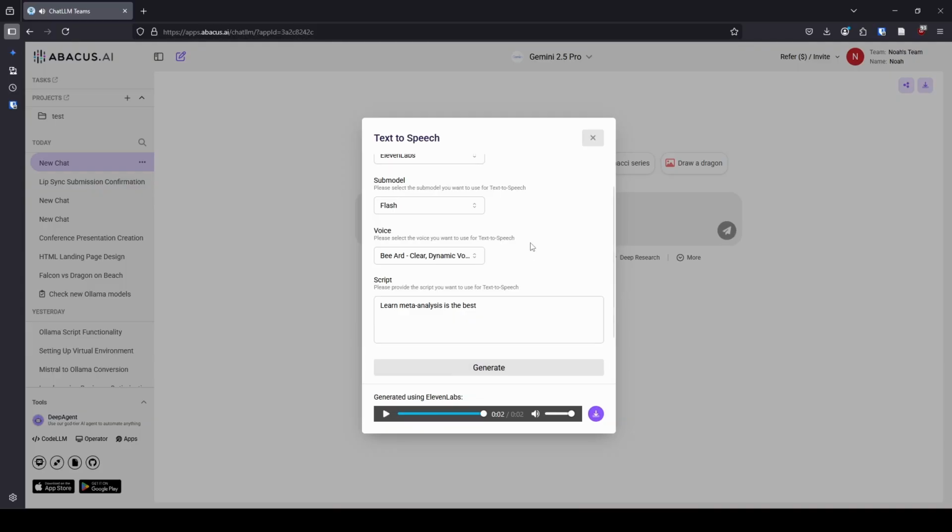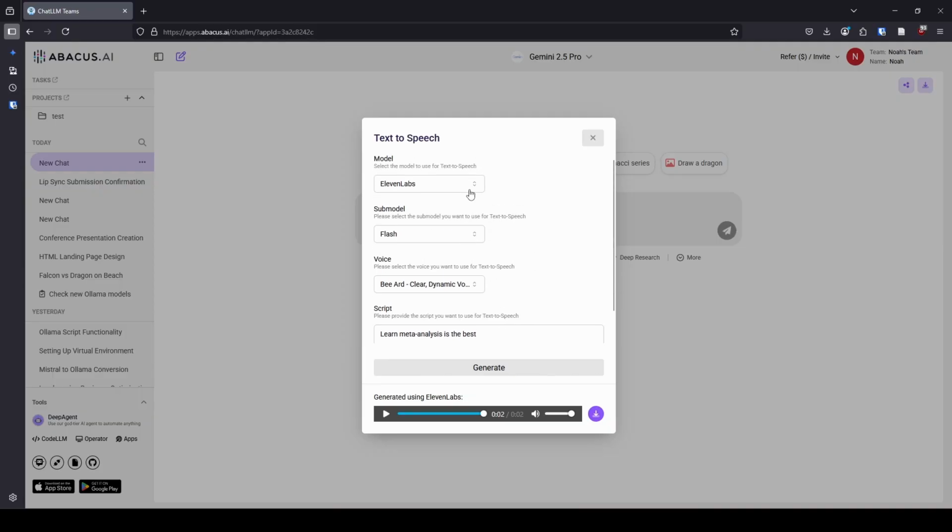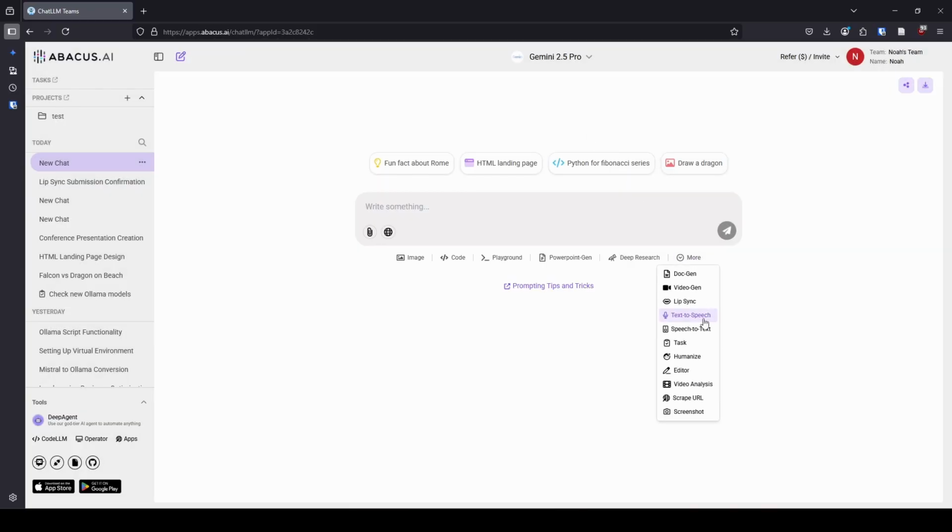Okay, so that's pretty cool. We got all sorts of different options here for voices. So they also have speech to text. I'm not going to get into that. They have Humanize, which I think is pretty interesting in concept. I didn't know this was there before.